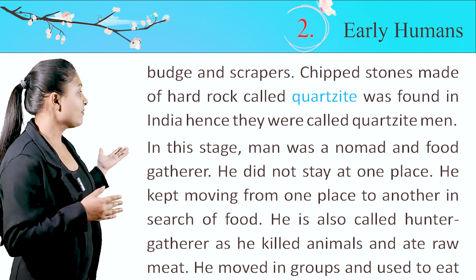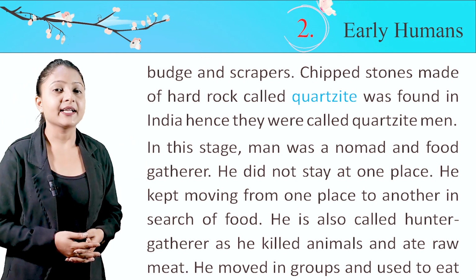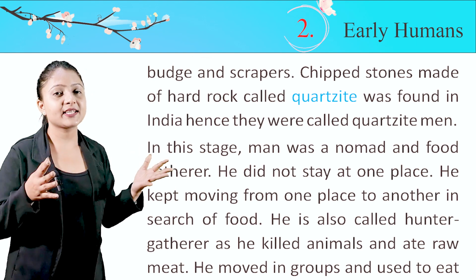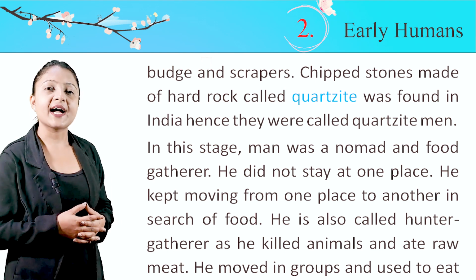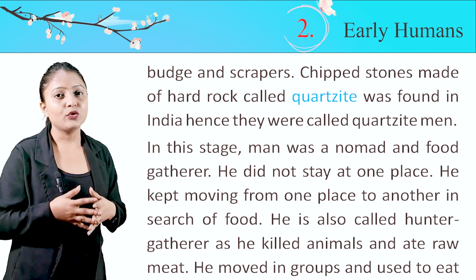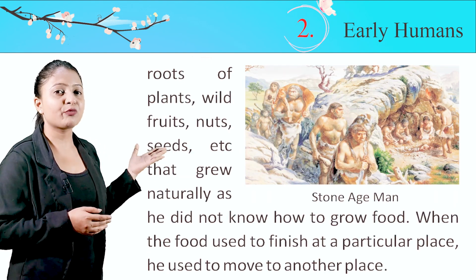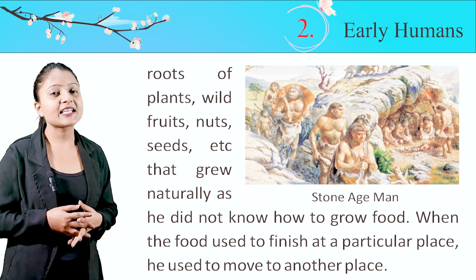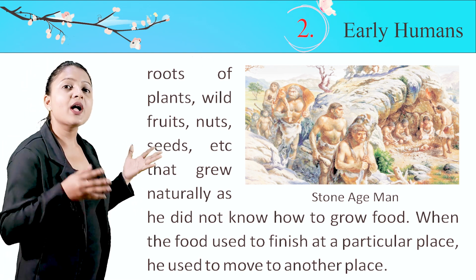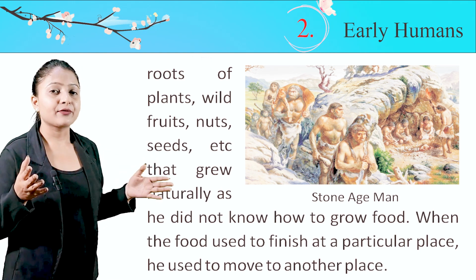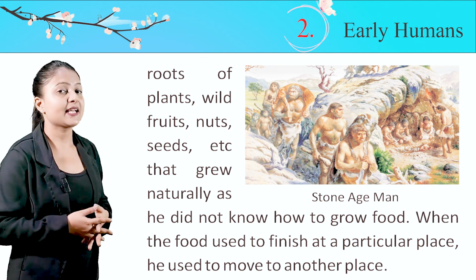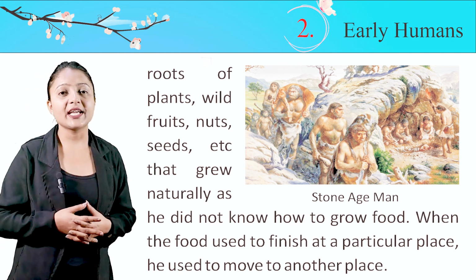In this stage, man was nomad and food gatherer. He did not stay at one place. He kept moving from one place to another in search of food. He is also called hunter-gatherer as he killed animals and ate raw meat. He moved in groups and used to eat roots of plants, wild fruits, nuts, seeds, etc. that grew naturally as he did not know how to grow food. When the food used to finish at a particular place, he used to move to another place. This is the image of Stone Age men.